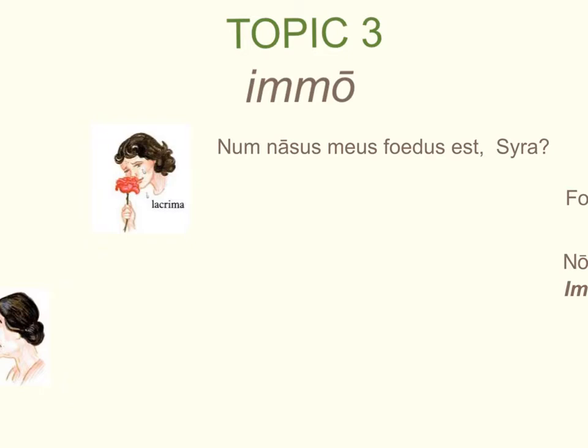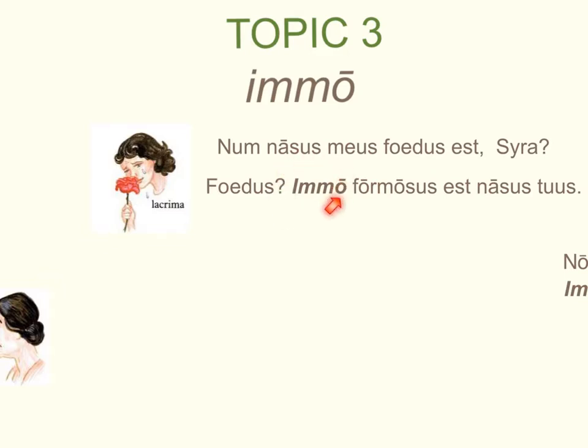And as you can see, Julia is looking for that negative answer. She doesn't want Sira to tell her that she has an ugly nose. She wants her to tell her that of course she doesn't have an ugly nose. Well, what does Sira tell her? Foedus immō formosus est nasus tuus. In other words, ugly, on the contrary, immō formosus est, it is beautiful. Your nose is beautiful. Formosus est nasus tuus.